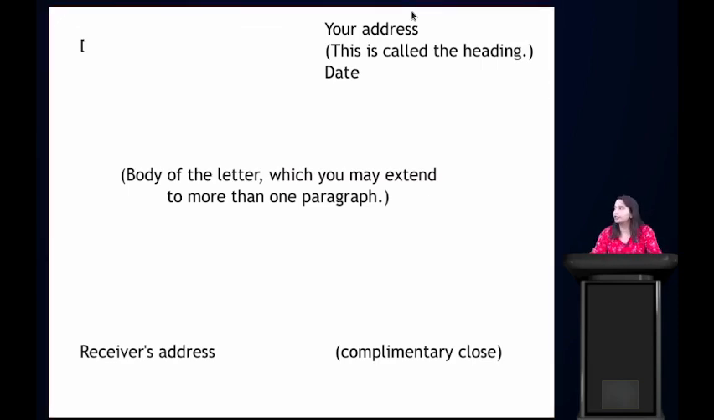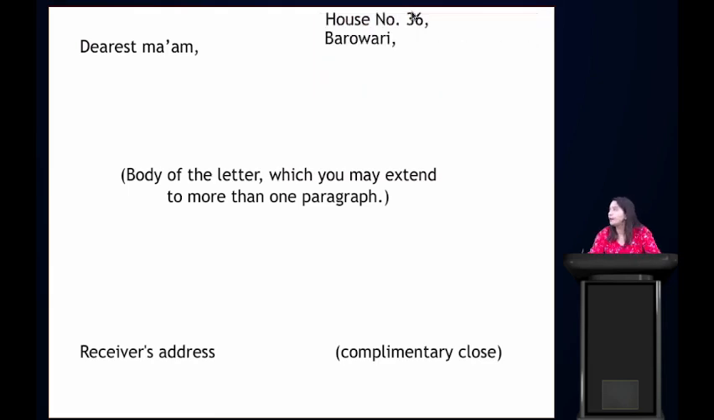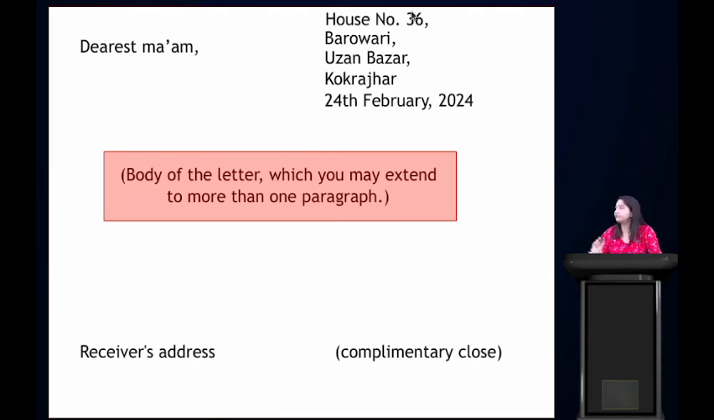This is the salutation, dear, dearest. Just remember that. In the place of salutation, we put Dearest Ma'am. Now in the place of your address, what do we write? House number 36, Barovari, Uzan Bazaar, Khokrazar, 25th February 2024. This is your address and this is the date. Clear?